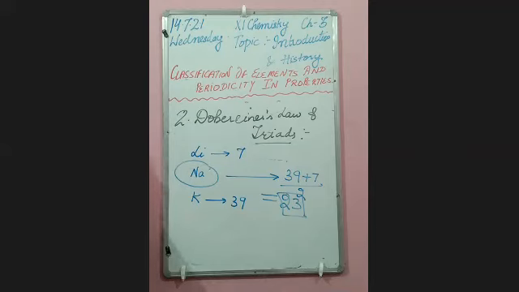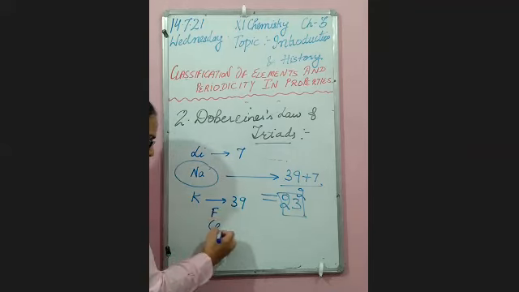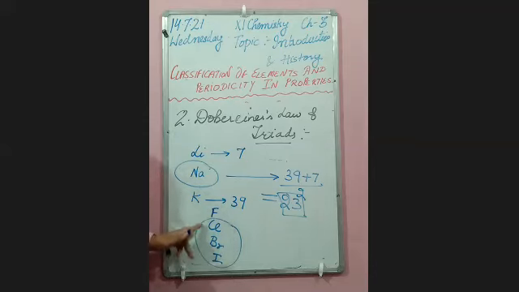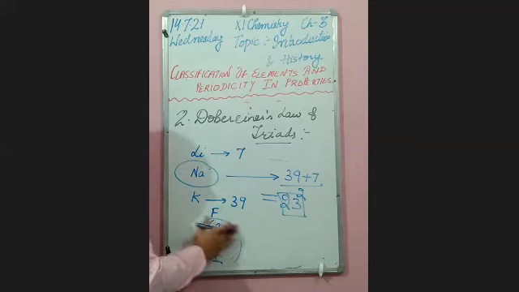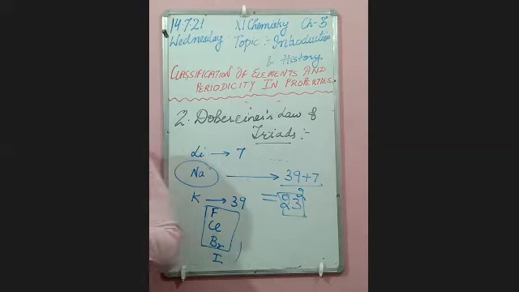One more drawback is that, for example, if I take halogens, fluorine, chlorine, bromine, iodine, this law is applicable from chlorine, bromine to iodine. But if I make this triad, it is not applicable in the same group also.